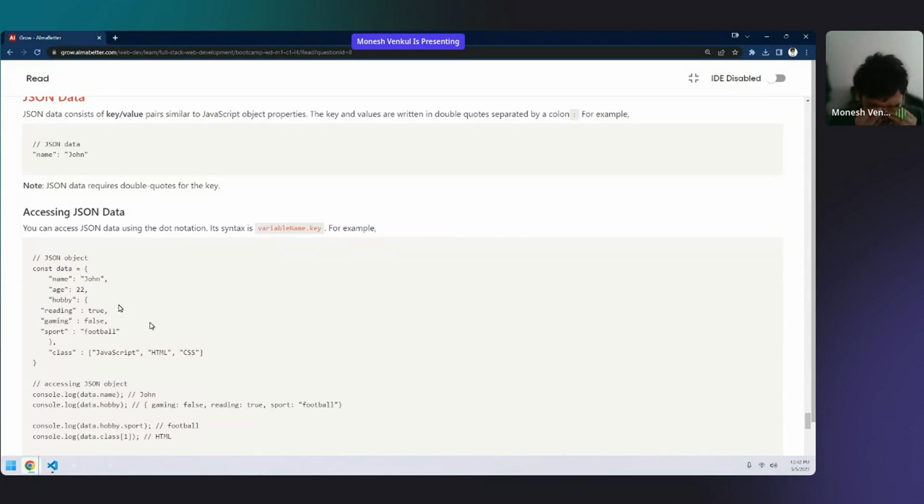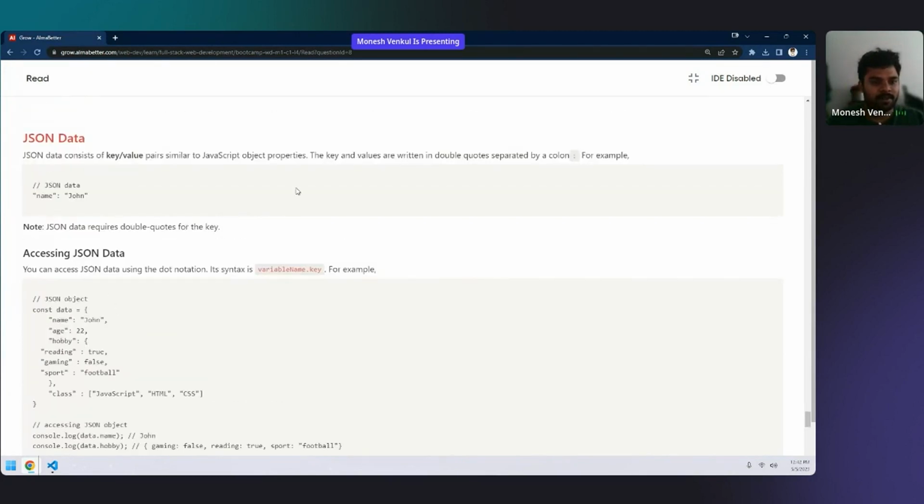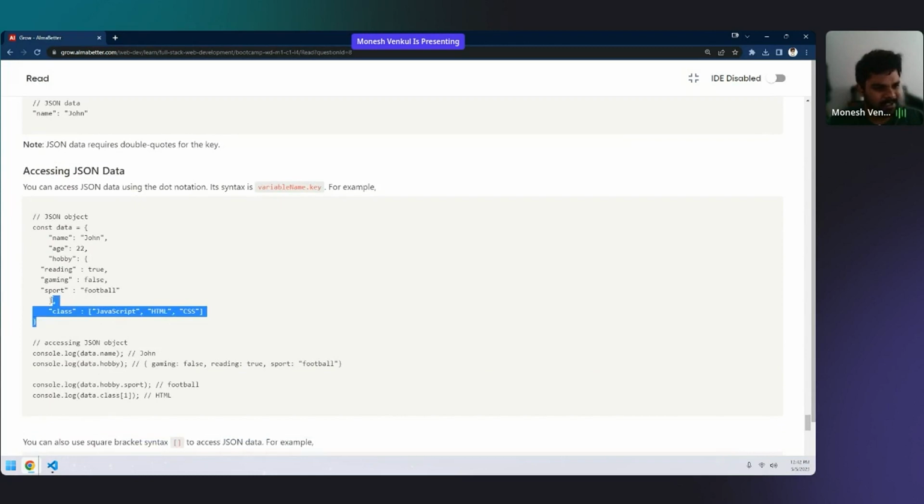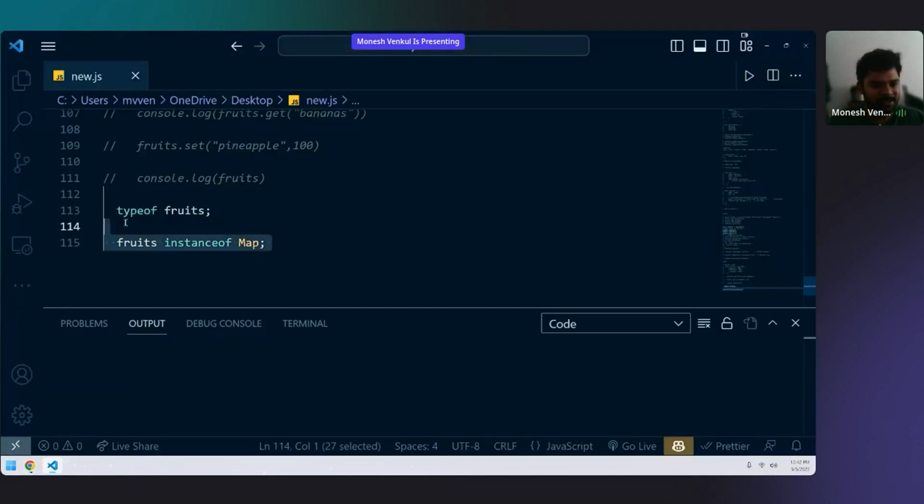JSON is the same as your object. Whatever you learned in object, your JSON is an object. Your JSON is exactly like an object. I'll show you the full form of JSON also here somewhere. The full form of JSON is JavaScript Object Notation. Your JSON is nothing but a small, simple, normal object. However a normal object looks, your JSON looks like that.